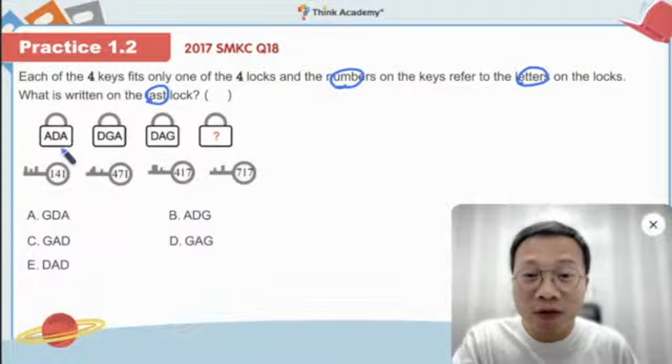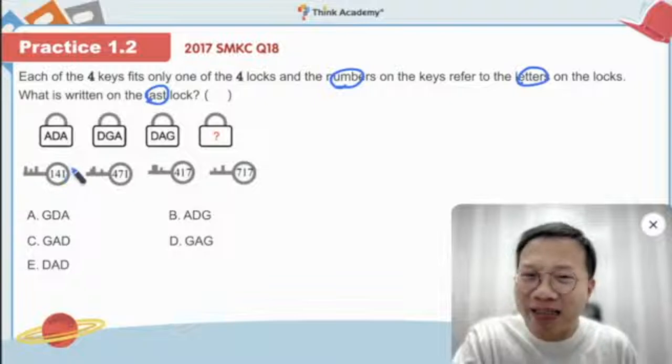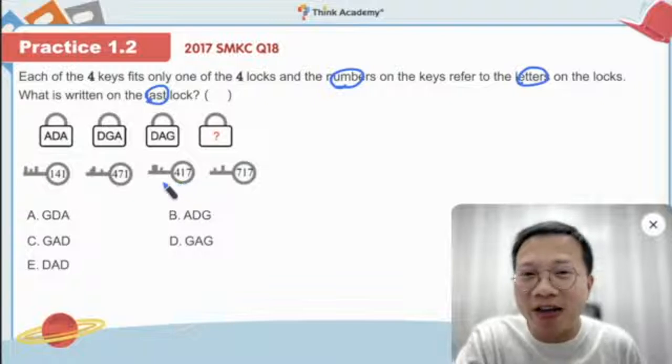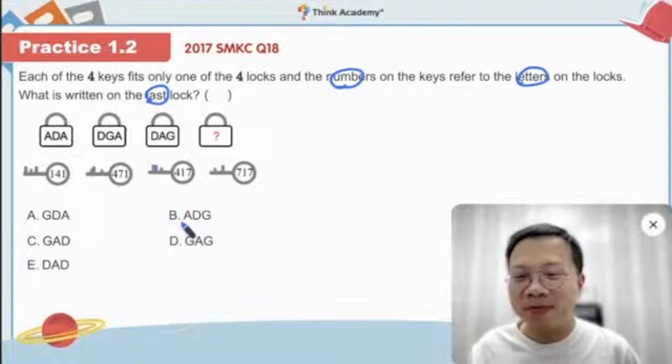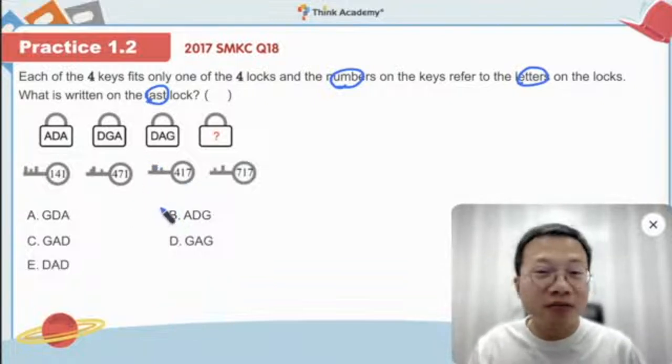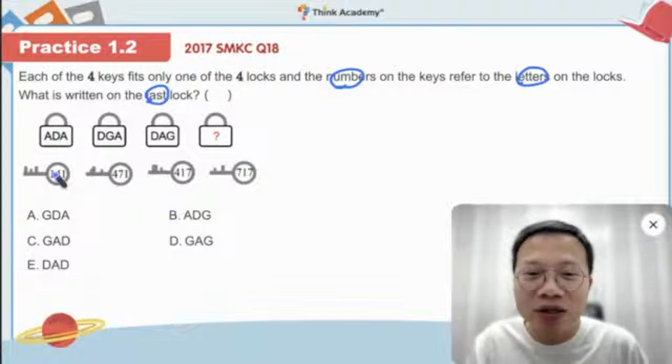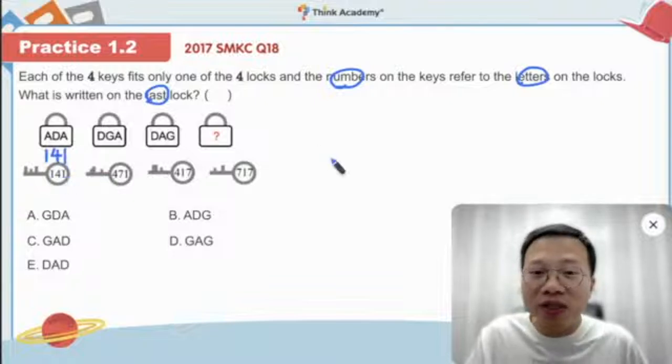So the first one, we have ADA, 141. So take a guess. What is the number behind the letters? And here we have DGA, 471. And then DAG, 417. Okay, so let's do it together. The first one, ADA, 141. So you just take a guess, okay? I don't know either, but we can take a wild guess.